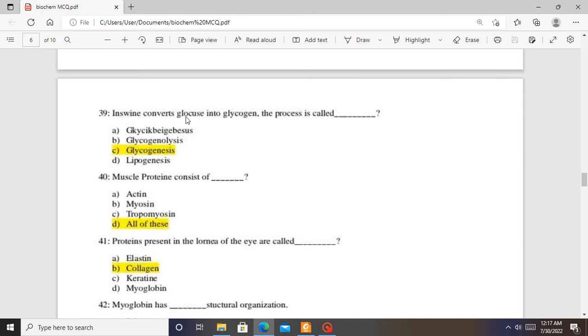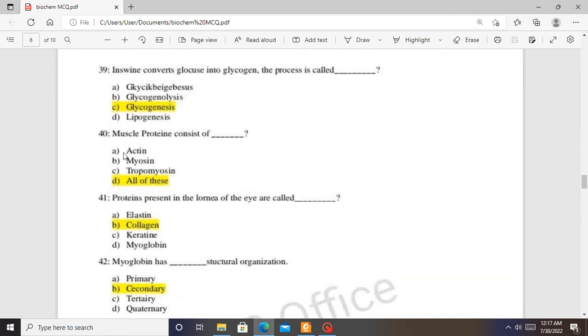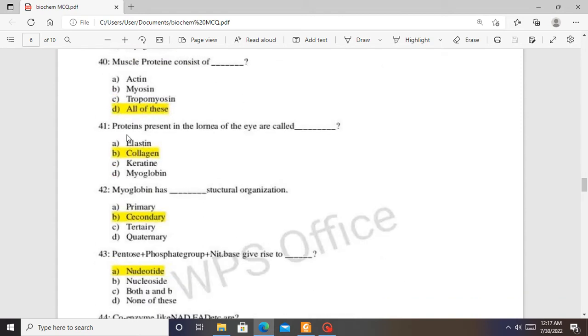Insulin converts glucose into glycogen. The process is called glycogenesis, where glucose is converted into glycogen. The opposite is glycogenolysis, where glycogen is broken down into glucose. So the answer for 39 is C. 40. Muscle protein consists of, muscle proteins have connective tissues. Actin is one, myosin is one, tropomyosin is one. So the answer is all of the above. All these are present in muscle proteins.